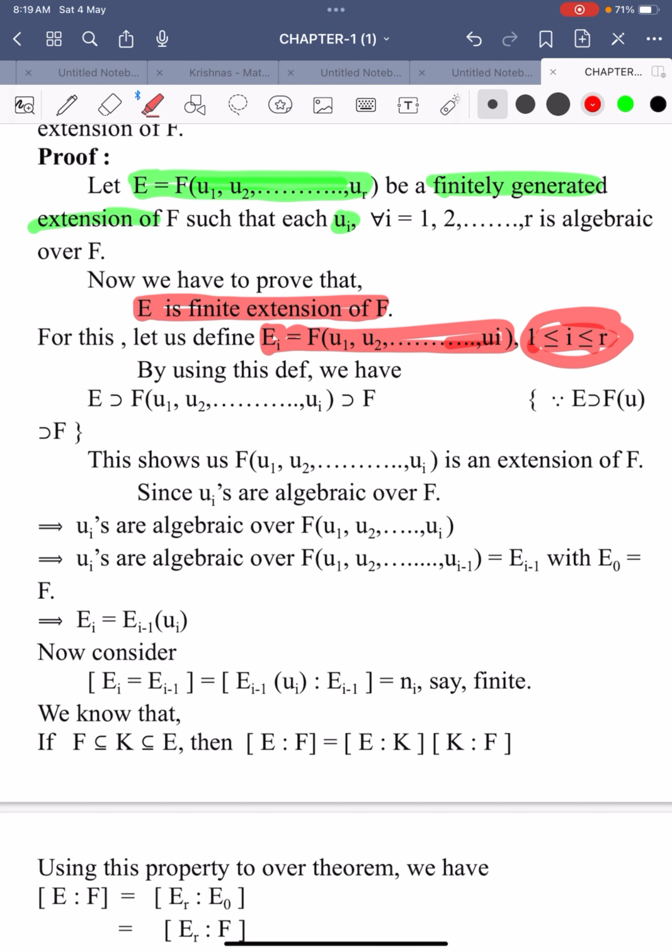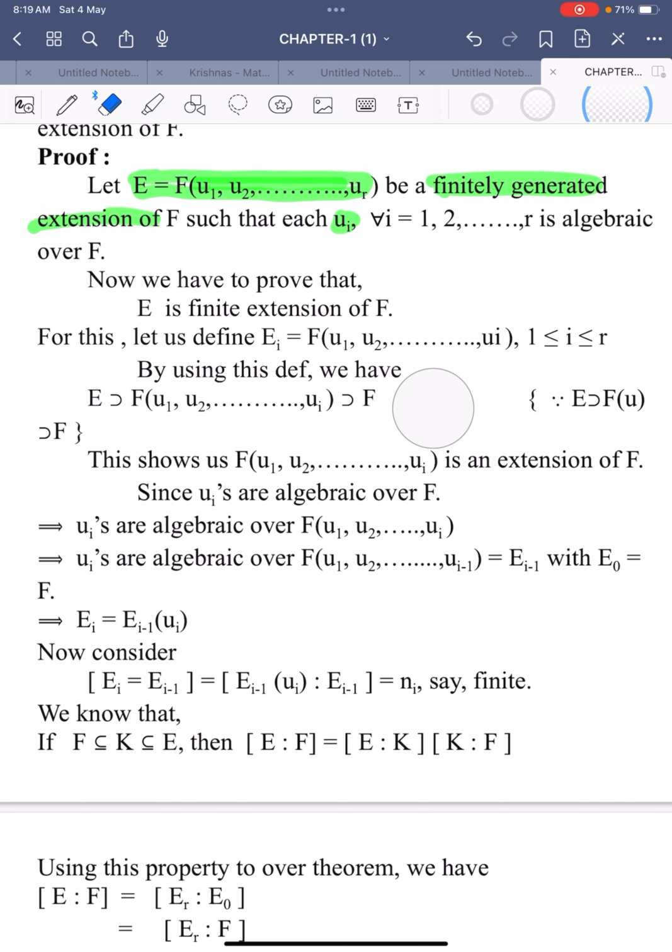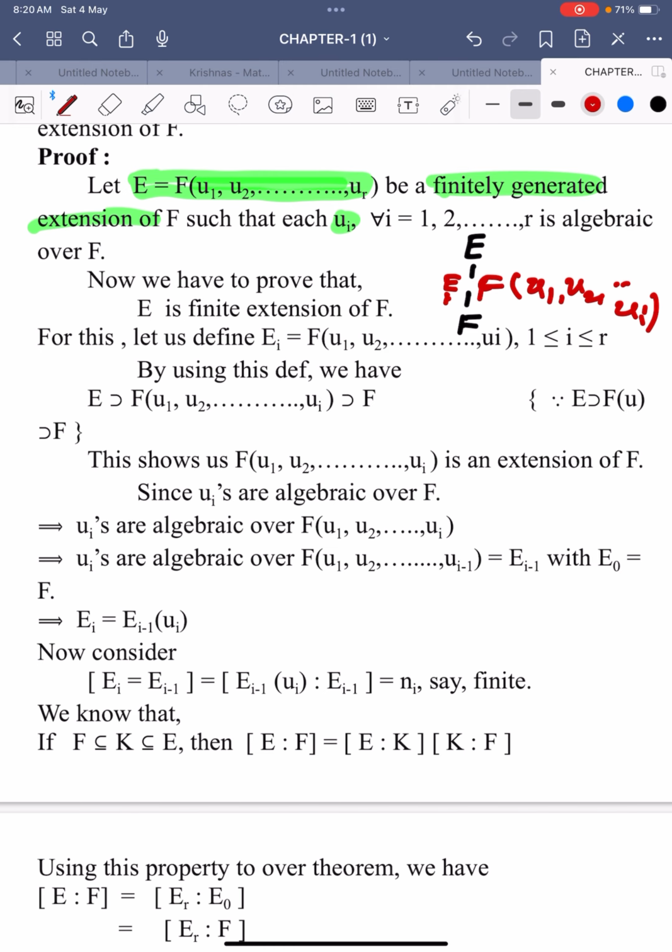By using this definition, E is a superset of F of u1, u2, and so on ui, and that is a superset of F. It means capital E is an extension of capital F. In between them there is another extension, Ei, generated by F of u1, u2, and so on ui.